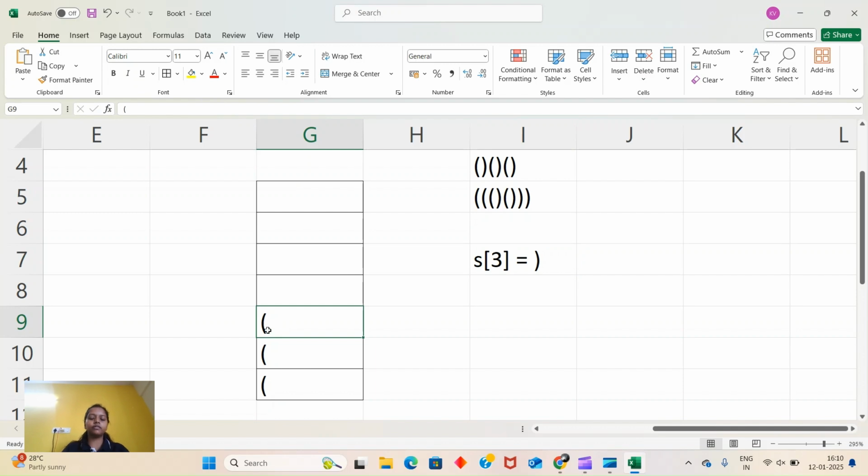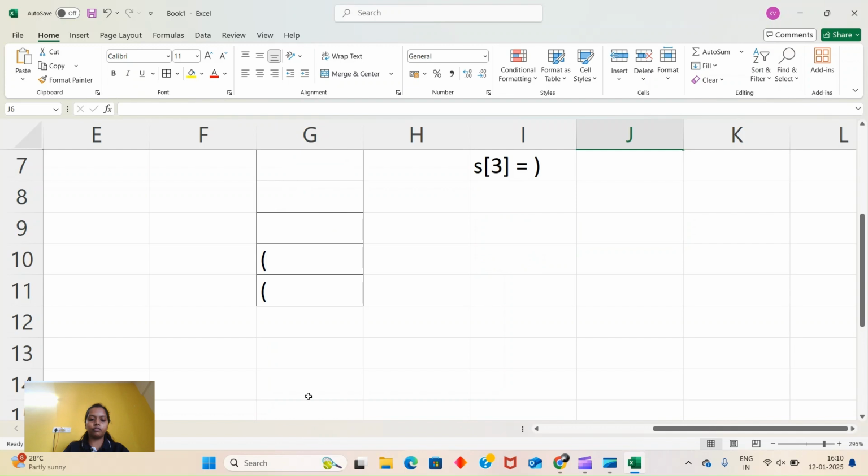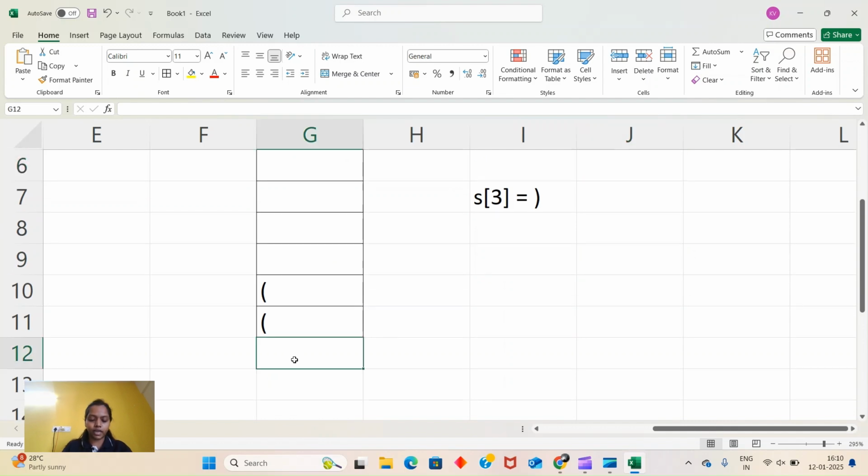Today we are going to see a different approach, but using the stack only. As we discussed, we insert the opening brackets. Similarly, we will have one stack, let's say stack one, or we can call it open brackets.